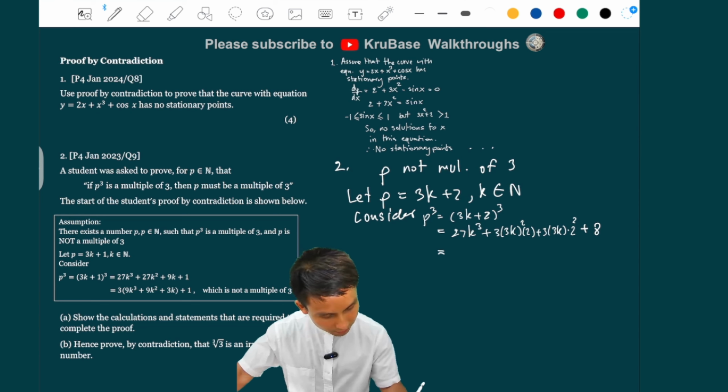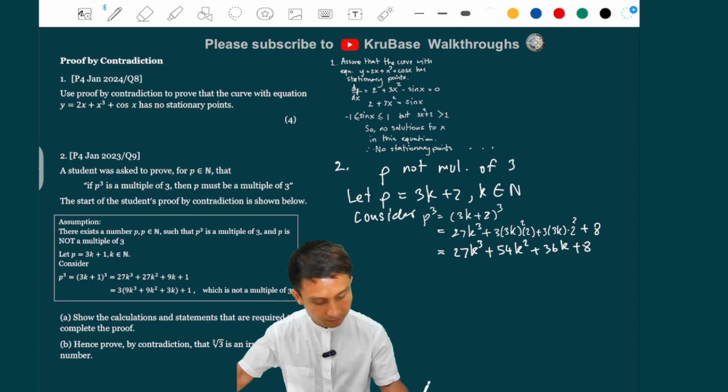And then what do we have? I'm just going to expand that. 27k cubed plus 54k squared, plus 9 times 4, 36k, plus 8. So we're going to pull 3 out from all the terms.